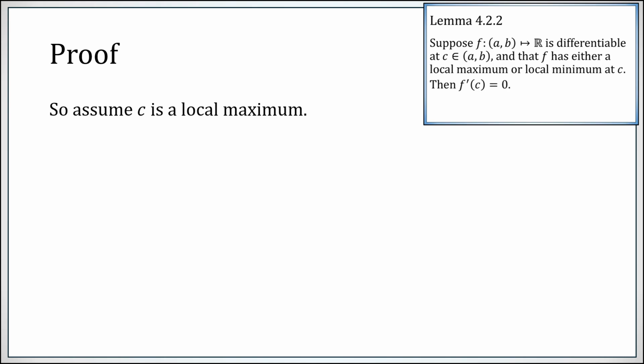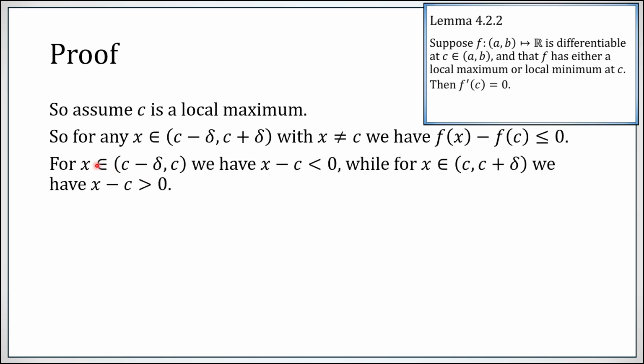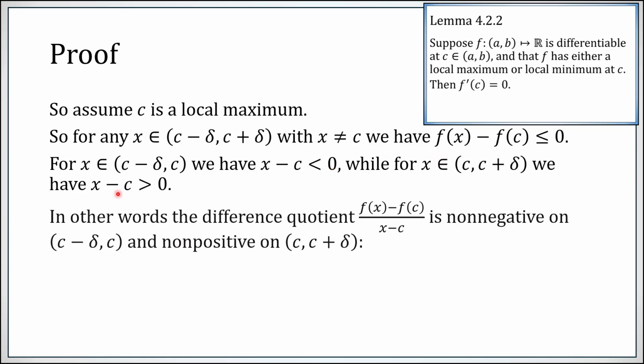So let's assume we're at a local max. Now, if we are very close to c, but not exactly equal to it, because f of x is less than or equal to f of c, we were at a max at f of c, we have that the numerator of our difference quotient is not positive. However, if x is to the left of c, the denominator is negative, whereas to the right of c, the denominator is positive. So this difference quotient is non-negative to the left of c and not positive to the right of c.